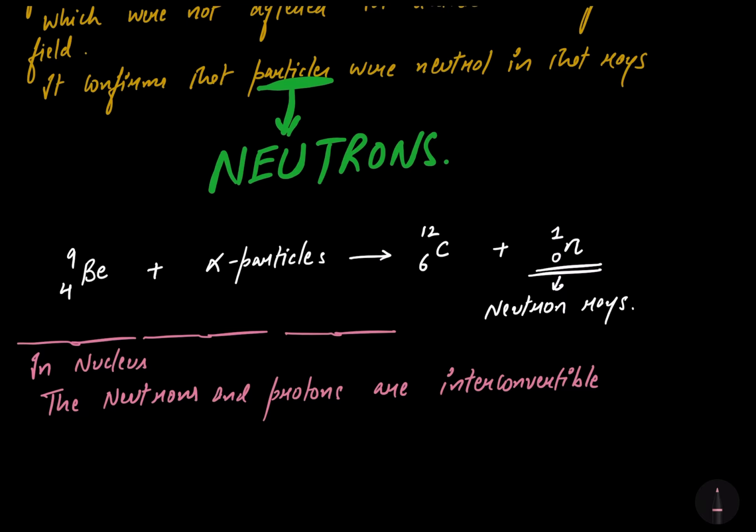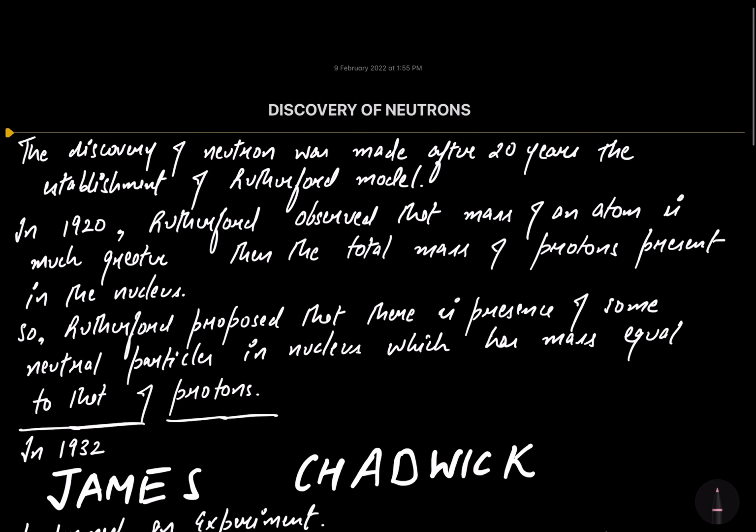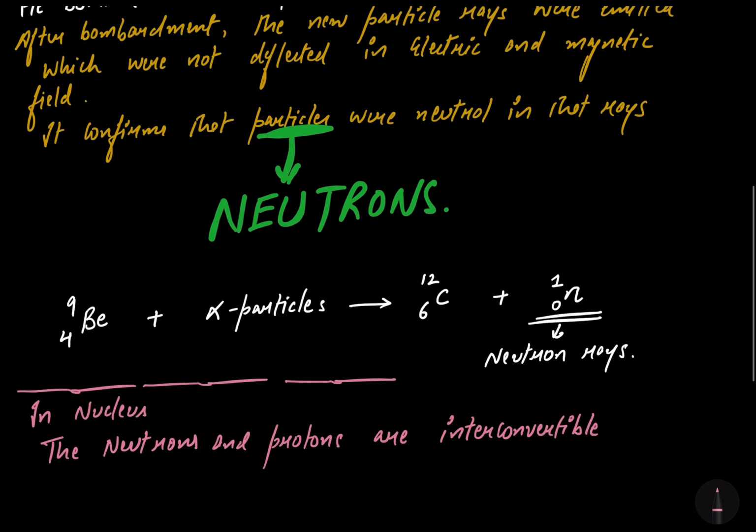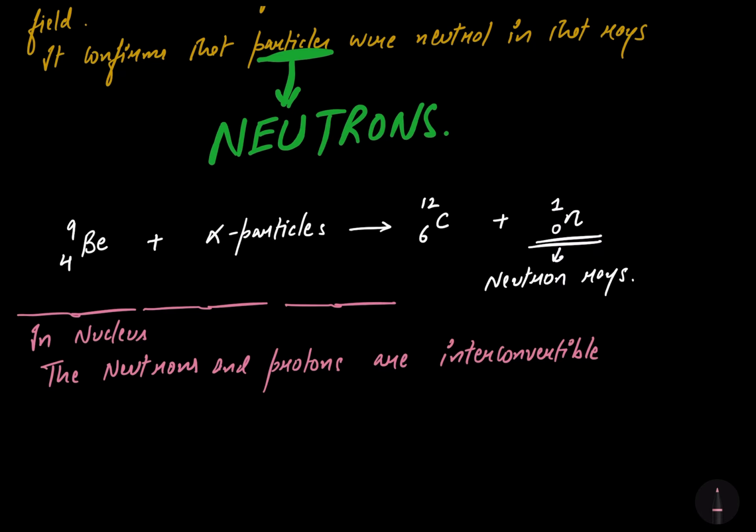So that was the discovery of neutrons, and I'm repeating it again that in the nucleus we were having the neutrons and protons. The neutrons are neutral, means that they are not deflected in the electric and magnetic field, and the mass of the neutron is equal to that of the mass of proton.